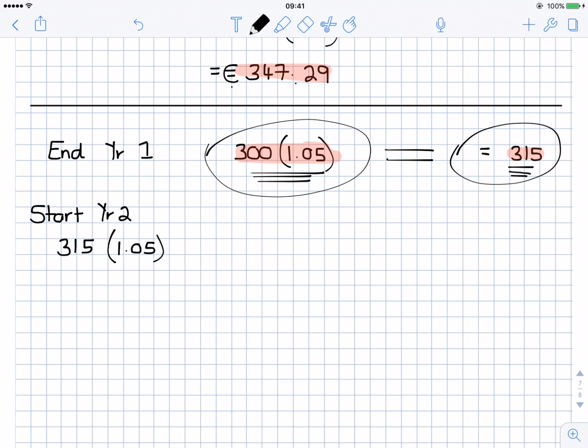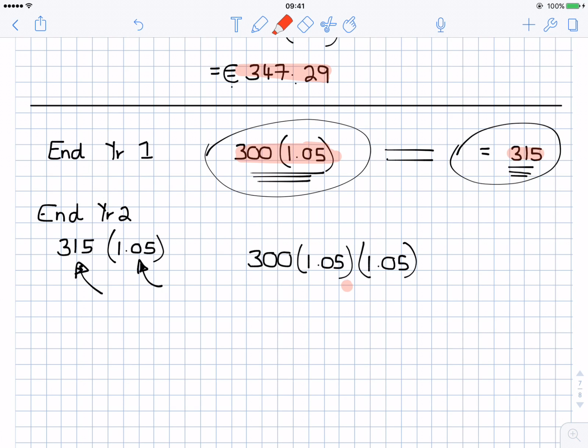So that means over here, instead of writing 315, I could write 300 by 1.05 because that is 315. And then I want to multiply by this 1.05. So it would look like that. So basically, at the end of year 2, I have 315 by 1.05, and we know that will work out to be €330 and 75 cents.